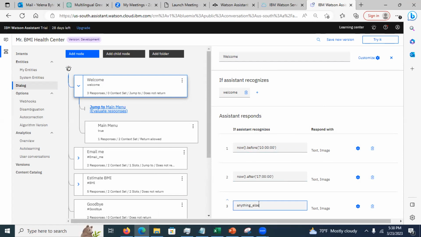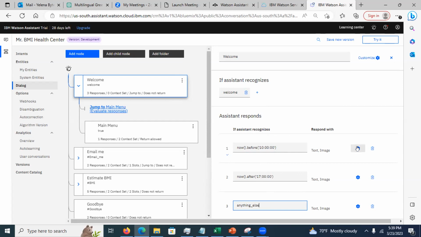Anything else? Well, very important in this case, anything else means not between midnight and 10 and not between 5 and midnight. So it should be between 10 and 5, in other words, right? In this case, it applies just to this response. This is not the anything else node. This applies to the specific response, right?